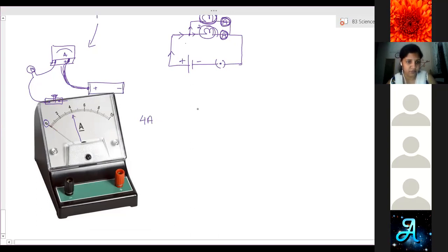Clear? So the needle will move to a particular value which indicates the amount of current flowing through the circuit. Now here you need to know the least count of the ammeter. Least count means the least value of current that can be measured by this device.